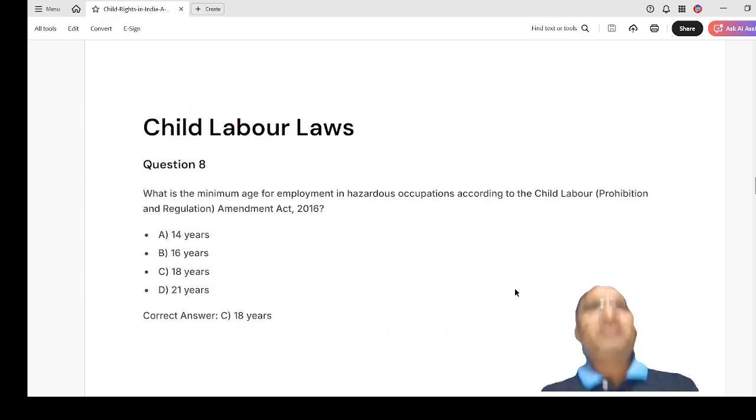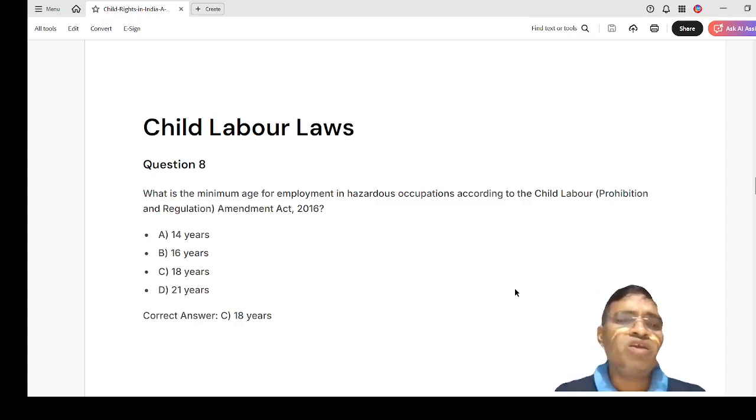Then, child labor laws. Question number 8 is on child labor law. What is the minimum age of employment in hazardous occupations according to the Child Labour Prohibition and Regulation Amendment Act 2016? The options are 14 years, 16 years, 18 years, and 21 years. So, the minimum age is 18 years.